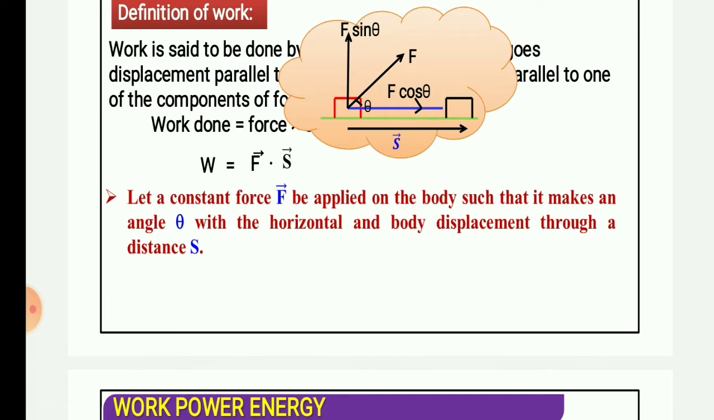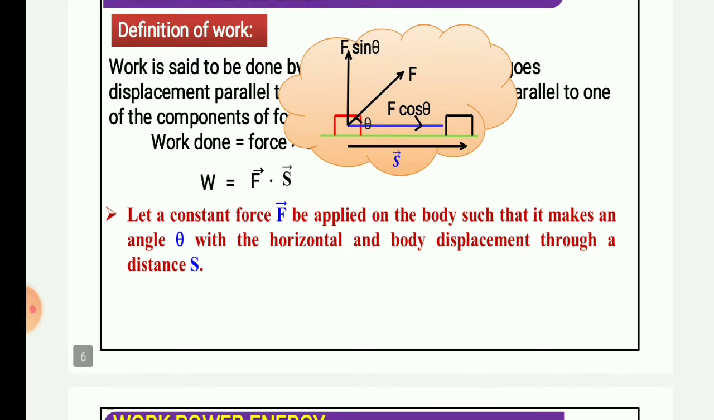Here you can see, let a constant force F be applied on the body such that it makes an angle theta with the horizontal and the body is displaced through a distance x. Then the components of this force are written, because F is oblique and S is parallel. So here theta will be the angle between the force and the displacement.